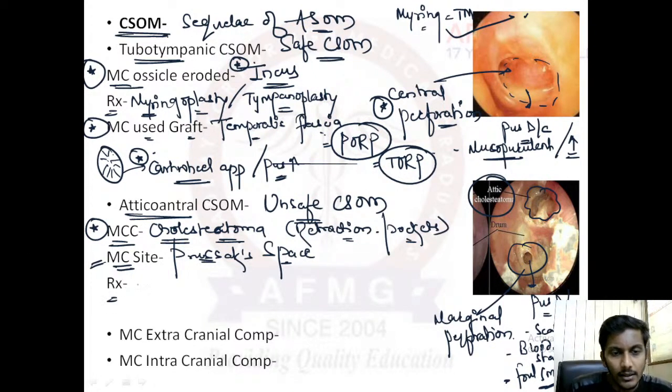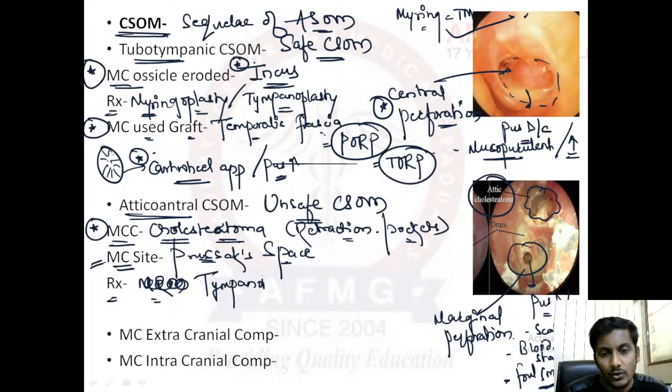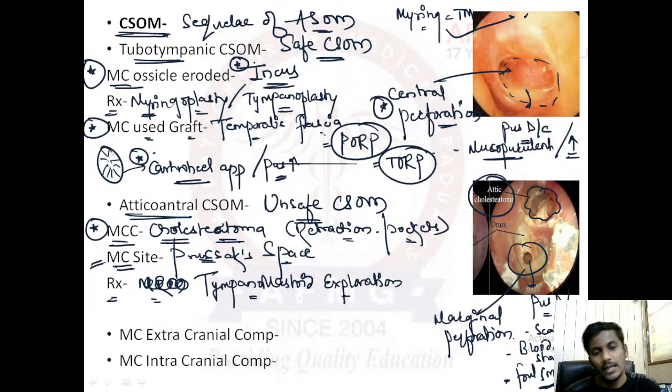And what is the treatment? Treatment in cases of atticoantral CSOM is usually a tympanoplasty, but here we usually prefer doing a tympanomastoid exploration, because the mastoid bone is also commonly involved in cases of unsafe CSOM. As I've told you, there would be bone erosion in cases of unsafe CSOM, so it is better to perform a tympanomastoid exploration.